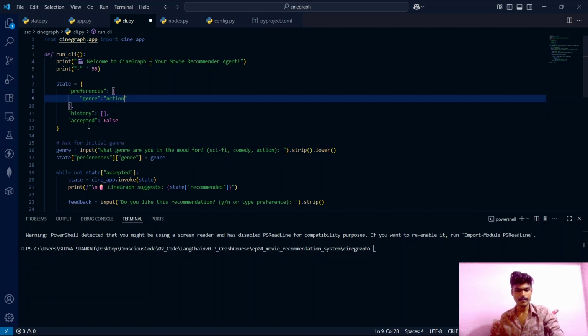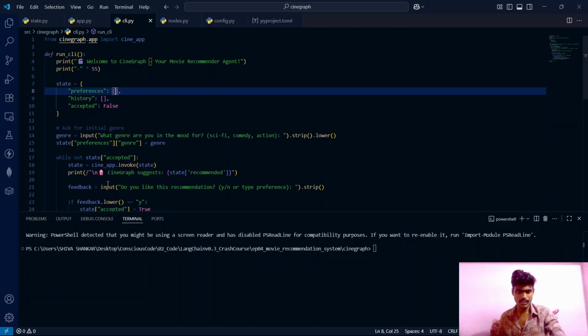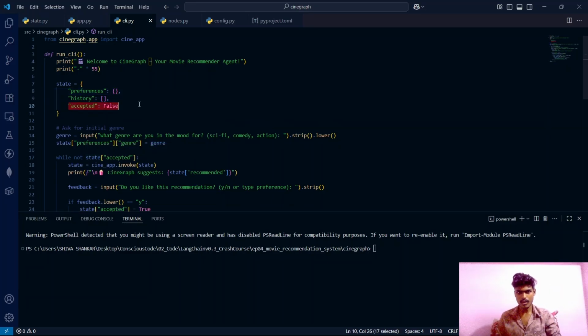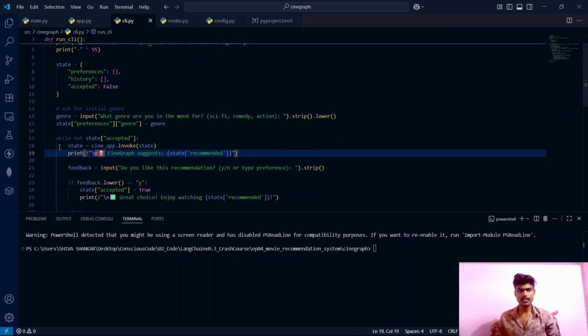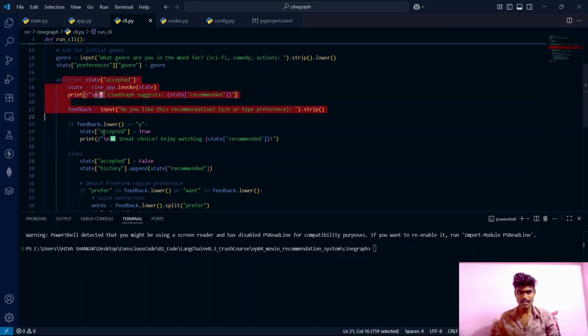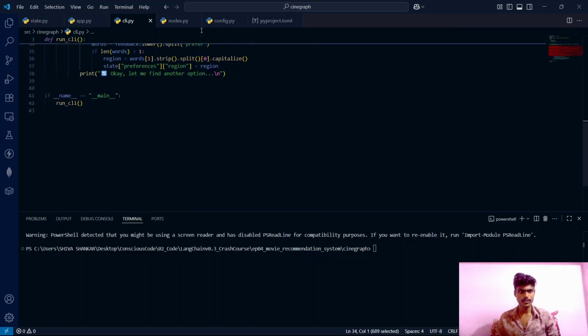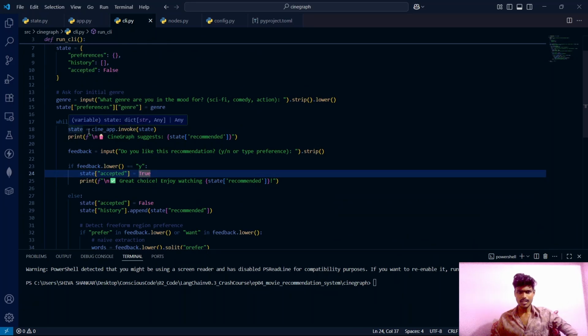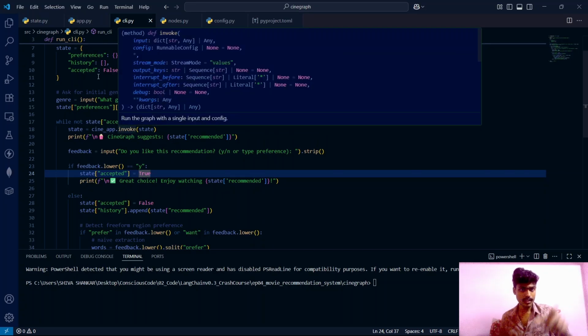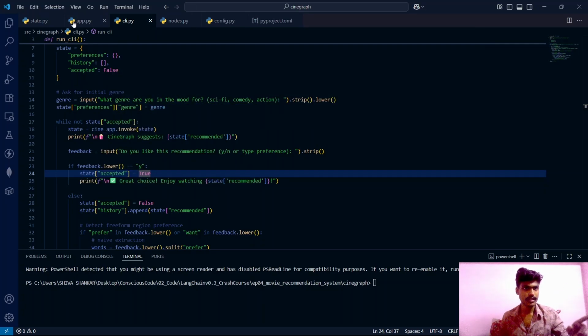So the state is getting updated, and after that, while not state accepted, that means state accepted is false, which we have set by default already. This condition is met as true, and whatever is inside this while loop will be executed. And what is inside this while loop? state equals cineapp.invoke(state). See, inside this state we have preferences, and cineapp is the graph which we have created in the app.py file.